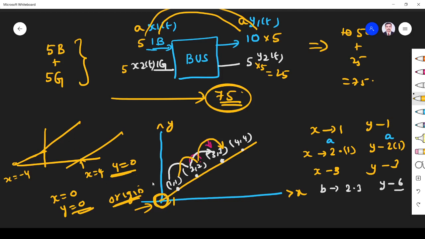This must be very, very important. Mathematically it may be linear, but for our system, for 0 input, the output must be 0. Then only the system is proper, right? So this must be taken care of. That I will explain in the problem solving session, right? So that's all about linearity and non-linearity. Thank you.